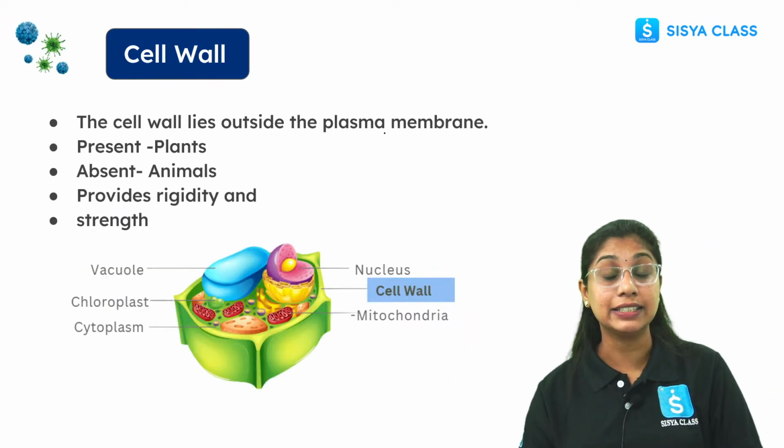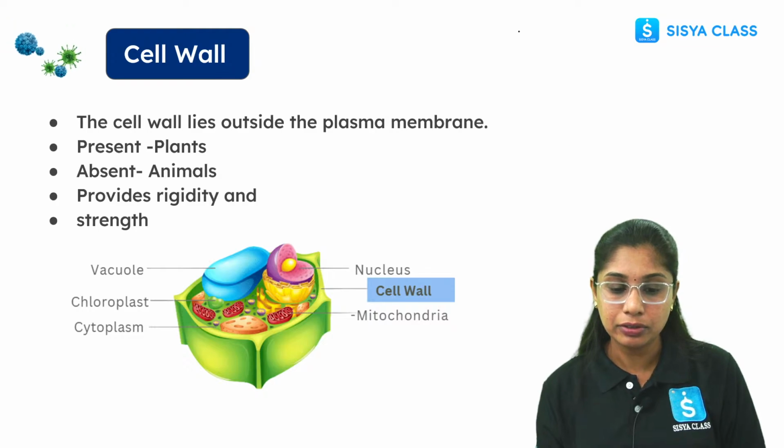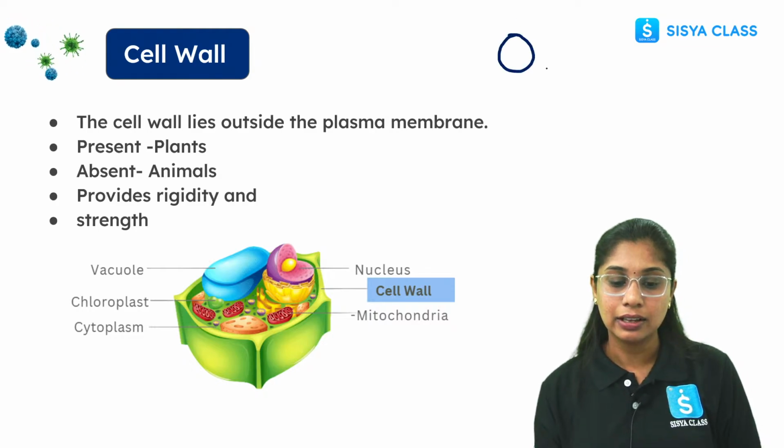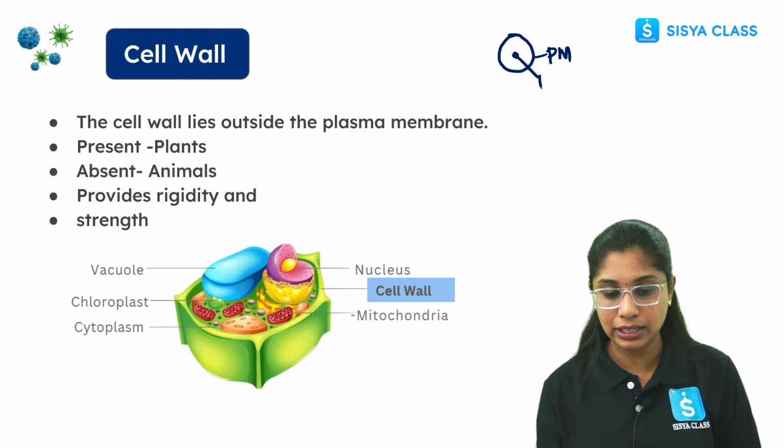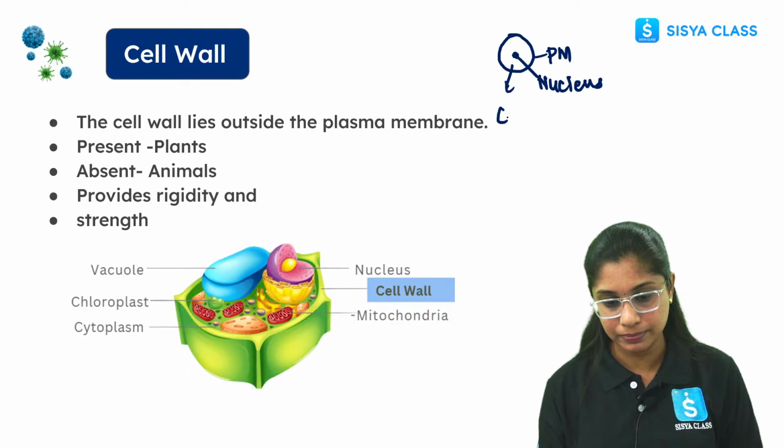Now coming to the cell wall. I told you the three basic features. Here we have the plasma membrane, I'm just writing PM for that. Then we have the nucleus, right? Then here we have the cytoplasm.